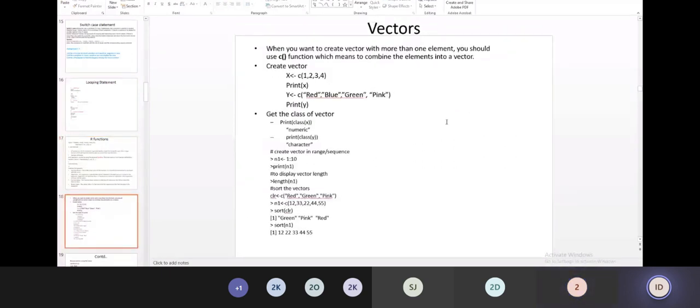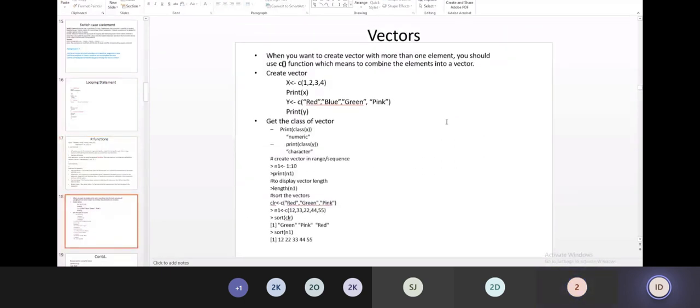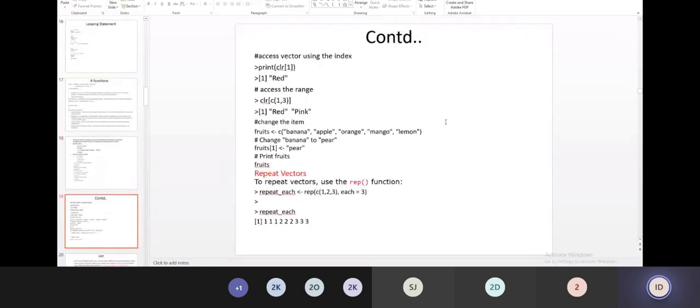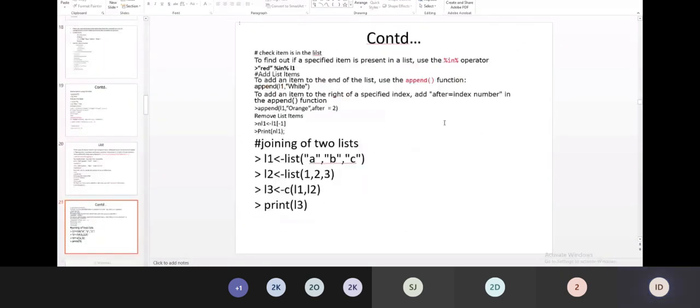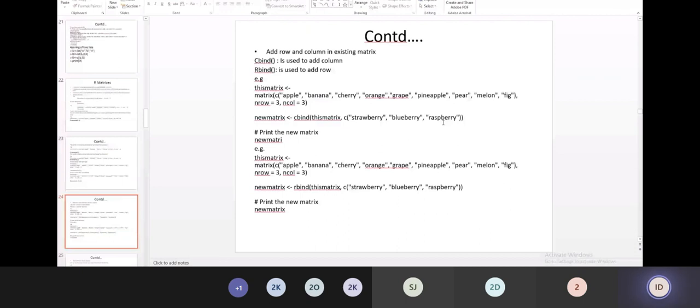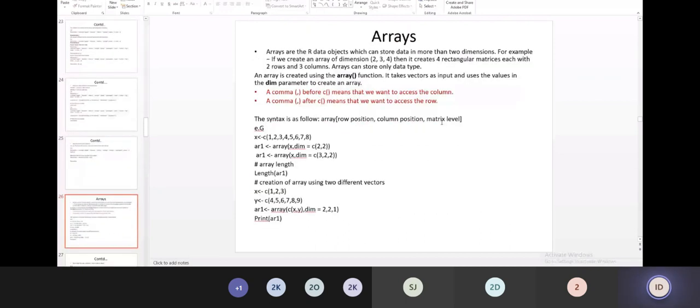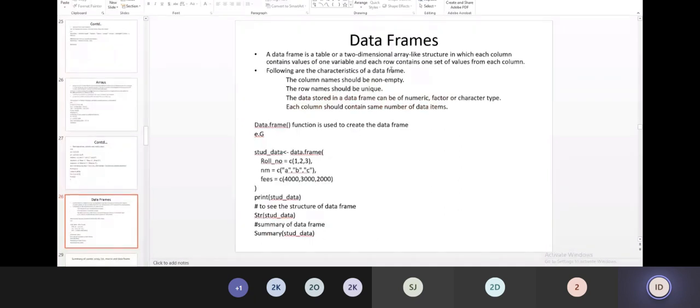Now I will go to the next topic, that is vectors and lists, very important data structures of R programming. Analysts always use or refer to vectors, lists, arrays, and data frames. Data frame is a very important component of data analytics.